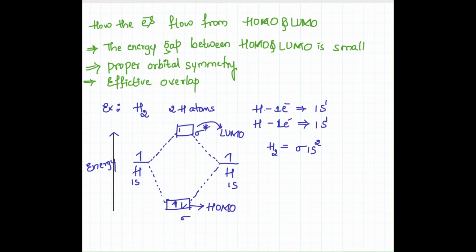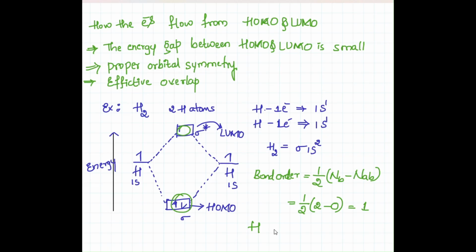And also by using frontier molecular orbitals, we can determine the bond order. Bond order is equal to half of the number of electrons in bonding molecular orbitals minus the number of electrons in anti-bonding molecular orbitals, which is half of 2 minus 0, since no electron is present in the anti-bonding orbital, that is vacant in nature, and the answer will be 1. Hence the hydrogen and hydrogen are linked by one sigma bond, right? Like this, frontier molecular orbitals will help in the determination of bonding nature, bond order, and chemical reactivity.